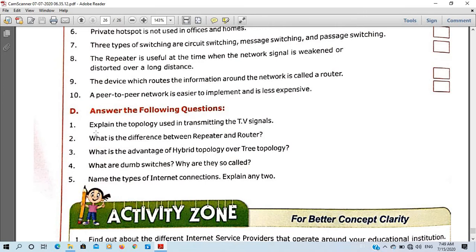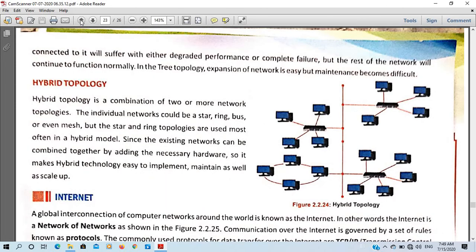First one, explain the topology used in transmitting TV signals. So students, you have seen bus topology, star topology, ring topology, mesh topology, and then hybrid topology. There were different topologies. You can imagine which type of network topology is used for TV signals.